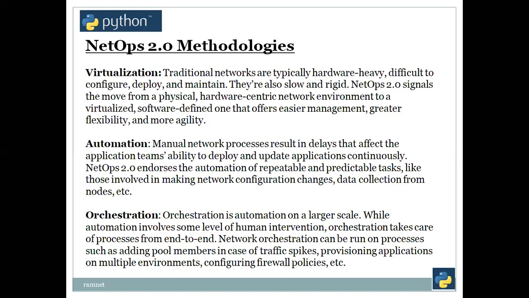While automation involves some level of human intervention, orchestration takes care of processes from end to end. Network orchestration can be run on processes such as adding pool members in case of traffic spikes, provisioning applications on multiple environments, configuring firewall policies, and so on. This orchestration also can be done with NetOps 2.0. So the NetOps 2.0 methodology involves virtualization, automation, and orchestration. Everything is cloud-based, and we can implement this solution for on-prem also.